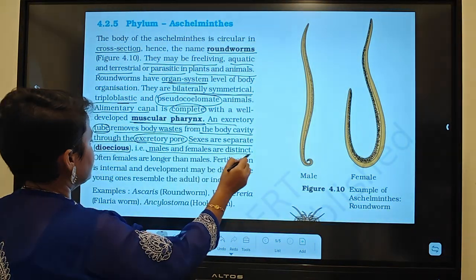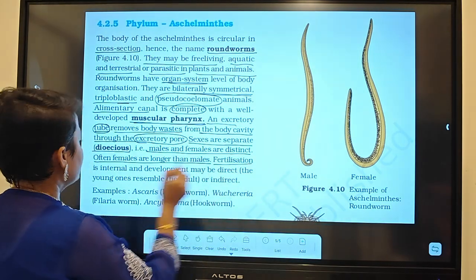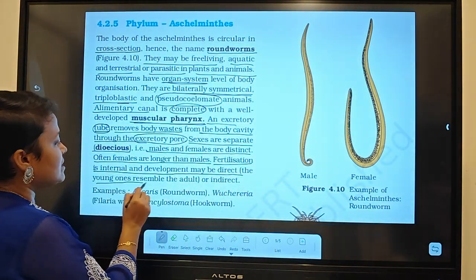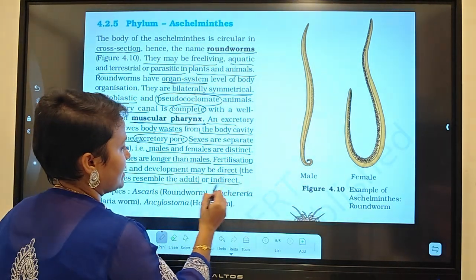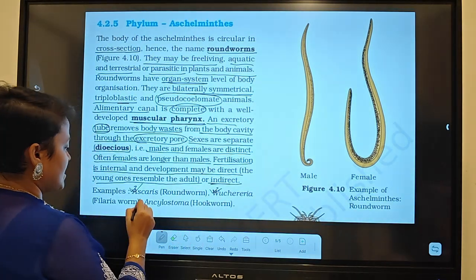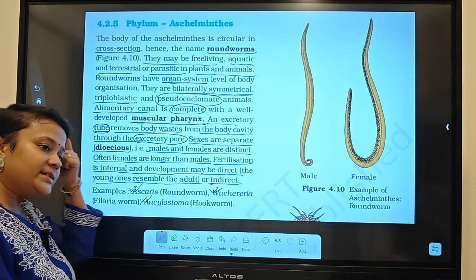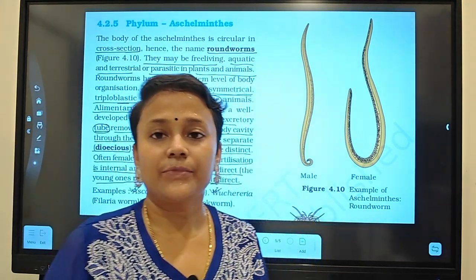Males and females are distinct. Often females are longer than males. Fertilization is internal and development may be direct, young ones resembling the adult, or it may be indirect. Examples: Ascaris, Wuchereria and Ancylostoma. I have given one extra example which is Rhabditis, which is free living, right?